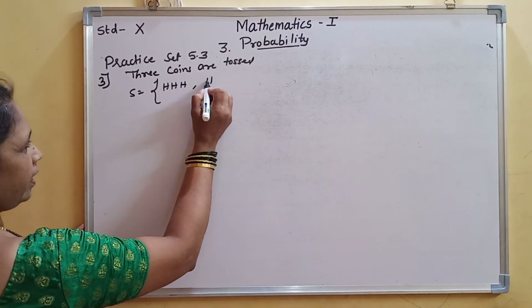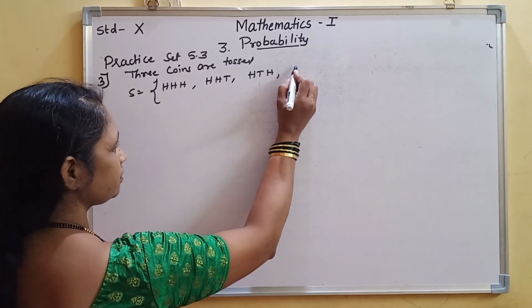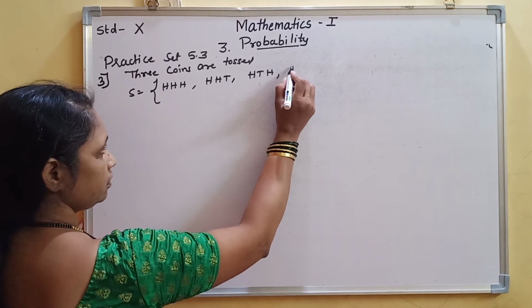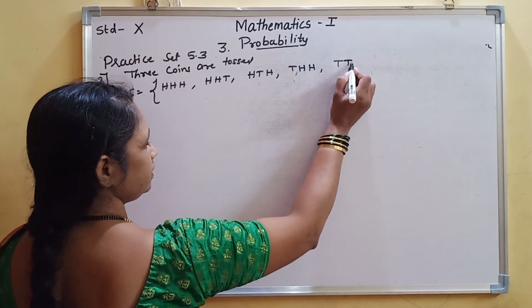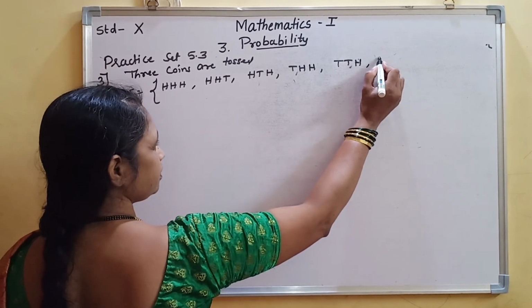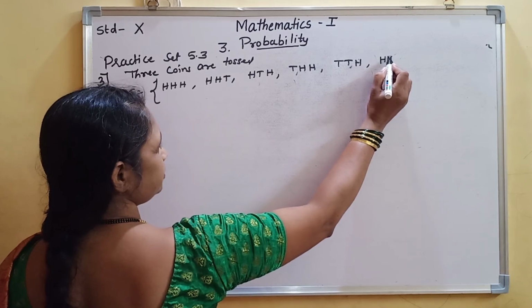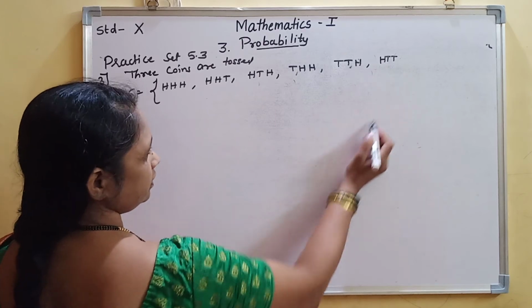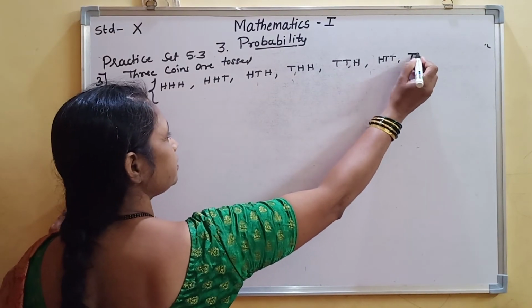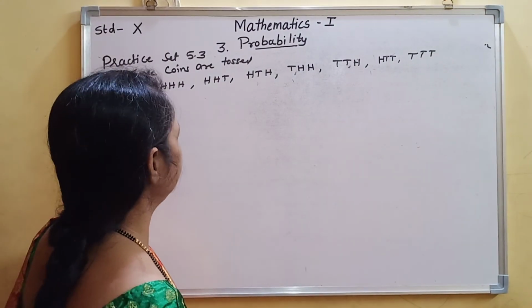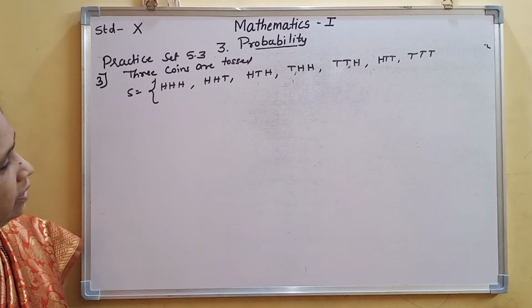HHH, HHT, HTH, THH, TTT, TTH, and so on. In this, which remain? HHT, HTH, THH.